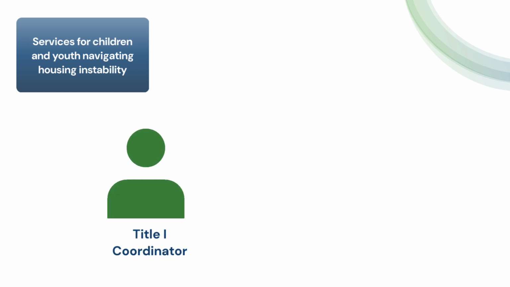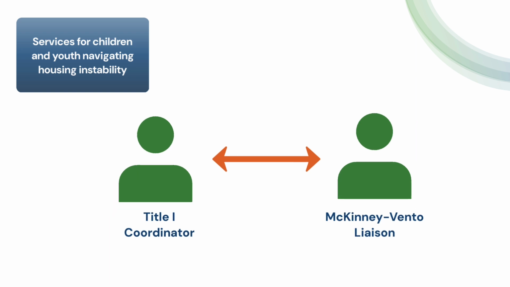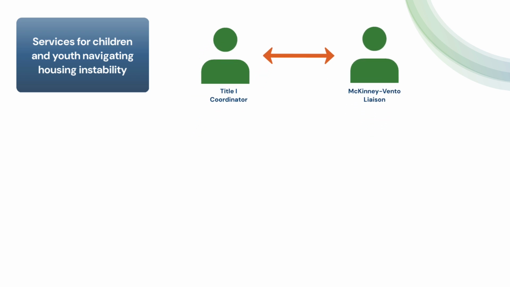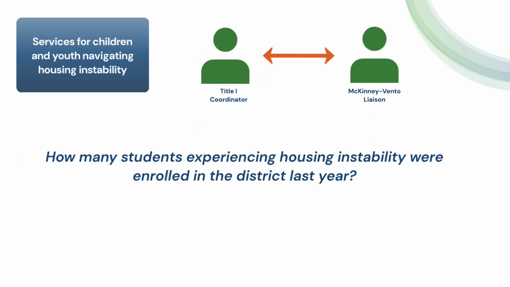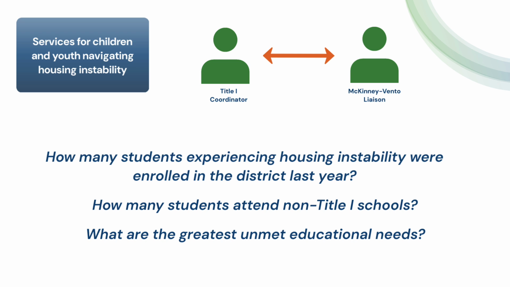LEAs are required to set aside funds to provide services to support the needs of children and youth navigating housing instability. It is the responsibility of the Title I coordinator to work with the McKinney-Vento liaison to determine each child's needs through the needs assessment process, working together each year. They consider the following: how many students experiencing housing instability were enrolled in the district last year? How many attend non-Title I schools? And what are the greatest unmet educational needs?